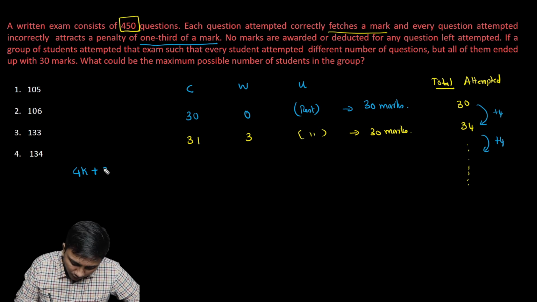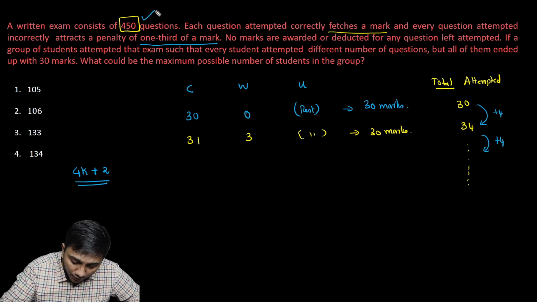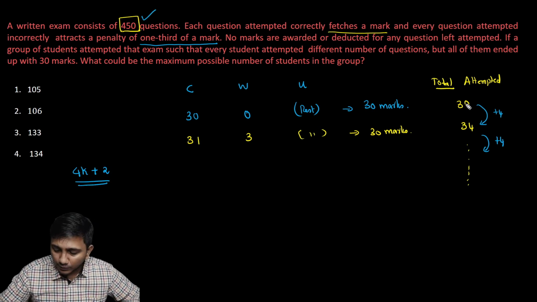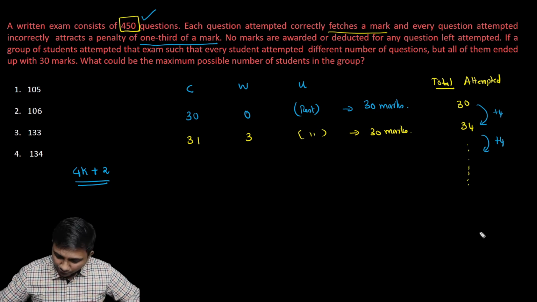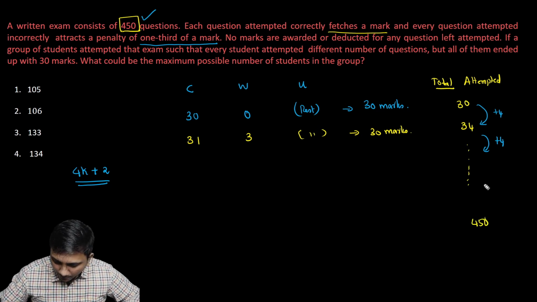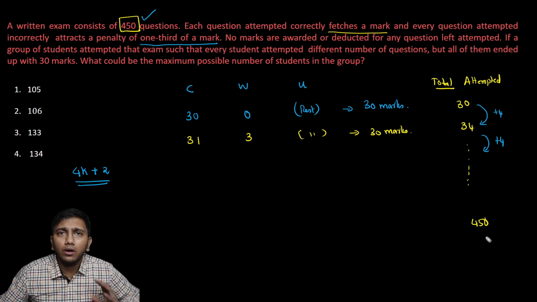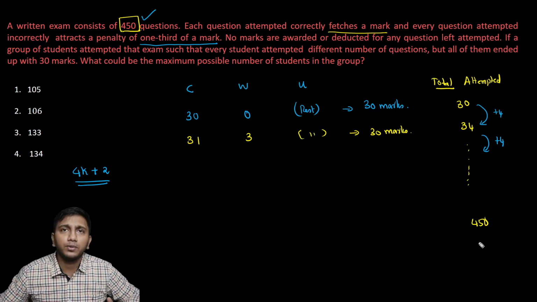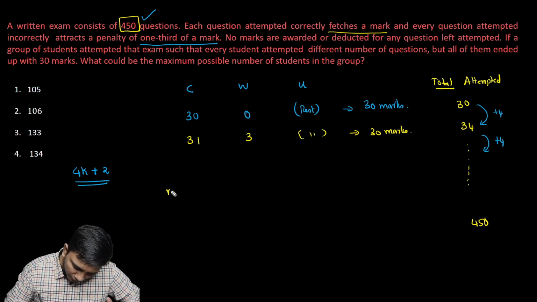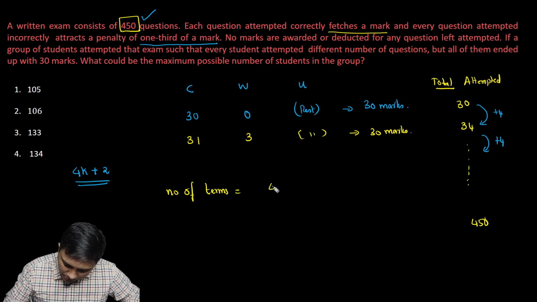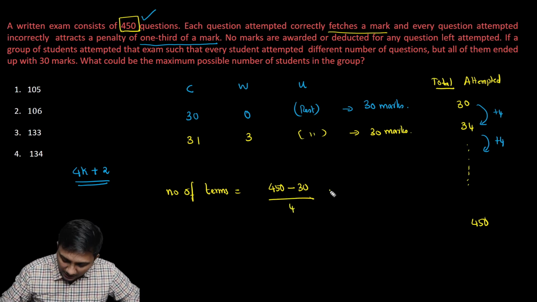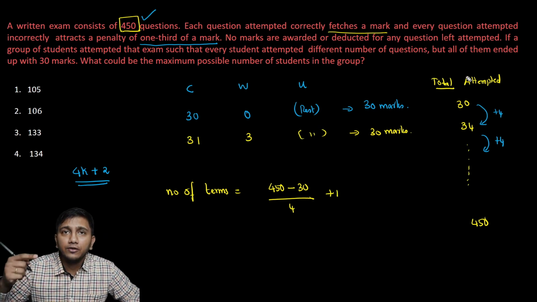So all the numbers are of the form 4k plus 2, and even 450 is of the form 4k plus 2. So when I take this progression, I will get 450 coming somewhere down the line. Now it all boils down to finding how many terms there are in this progression when you start from 30 and go on till 450. The number of terms will be (450 minus 30) by 4 plus 1, because for every 4 numbers you take 1, and plus 1 because I'm including the first and the last.